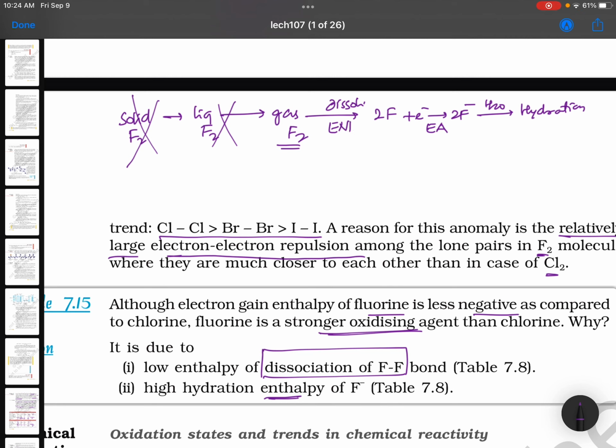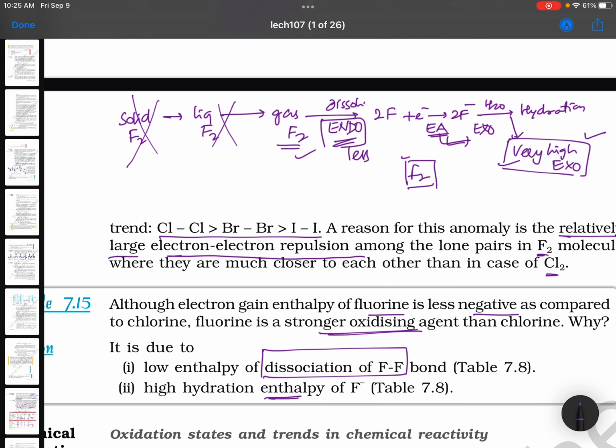Dissociation is endothermic, we need to give energy. And electron gain is, of course, exothermic, but less energy is released, electron affinity. And hydration is very high, so this is also exothermic. One step is endothermic, which requires less energy. Electron affinity, of course, is less compared to chlorine, but hydration enthalpy is very high. So when you compare all these three values, because of high hydration enthalpy, fluorine is the strongest oxidizing agent.